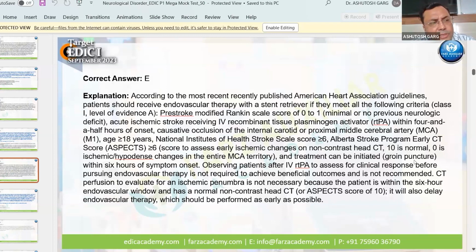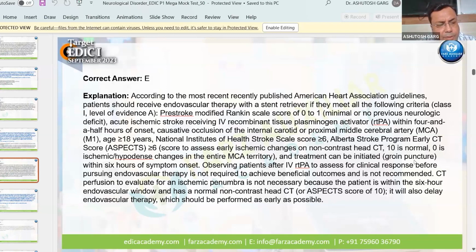Brain death and organ donation, they always ask one question from this topic. SAH, ICH. So these are the very important topics in neurological disorders. So I am just touching the high-yield topics so that you can understand in which areas of neurological disorders you have to focus. So this topic is very important. I am telling you, you will get 1 or 2 questions from this concept.